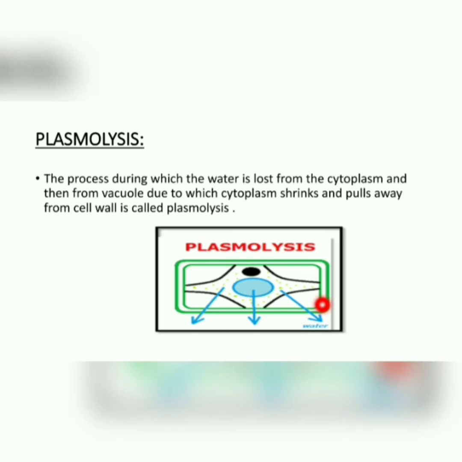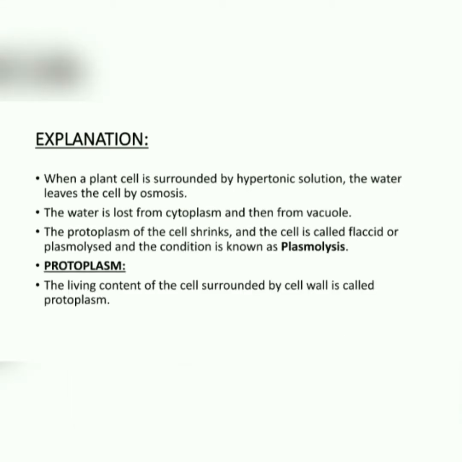Then what will happen? Due to the loss of water, now the water will be lost from the vacuole, and when the water is lost from the vacuole, the cytoplasm will shrink, as you can see in this diagram, and will pull away from the cell wall. Here is the cell wall, while the cytoplasm is pulled away from the cell wall.